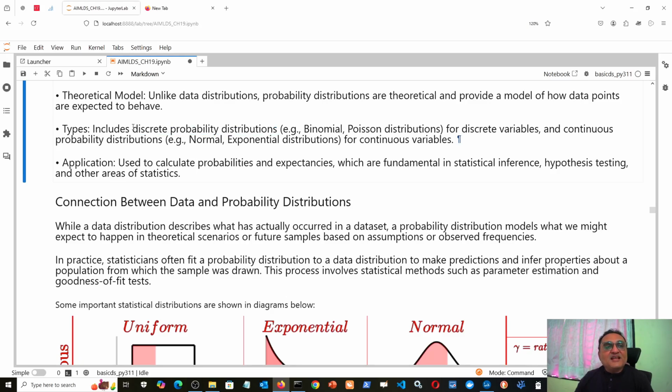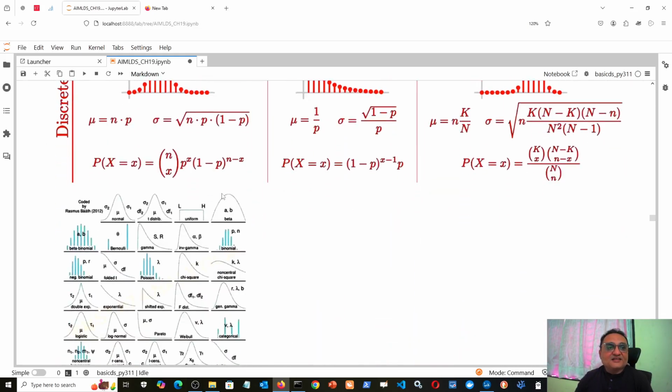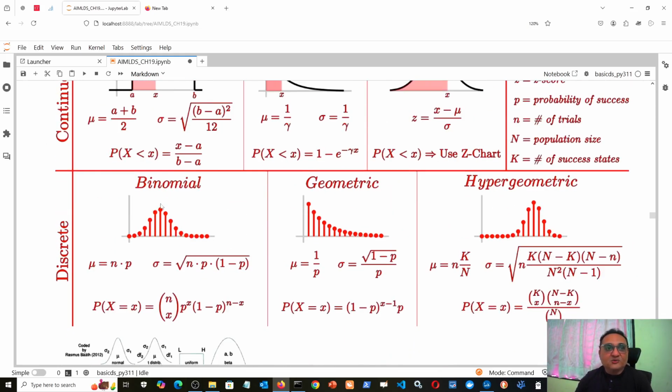In very common language, I can say that a discrete probability distribution is one for which, if you try to plot the graph, you cannot plot it covering the entire data distribution without lifting your pen from the graph paper. For example, binomial, Poisson, etc. Here some discrete ones are shown, the lower three: binomial, geometric, and hypergeometric. So if I plot the graph, here is a point, here is a point, here a vertical line, this vertical line. But you can see that after plotting each vertical line, I have to lift my pen to go to the next point. There is nothing in between these two. That is the meaning of discrete.